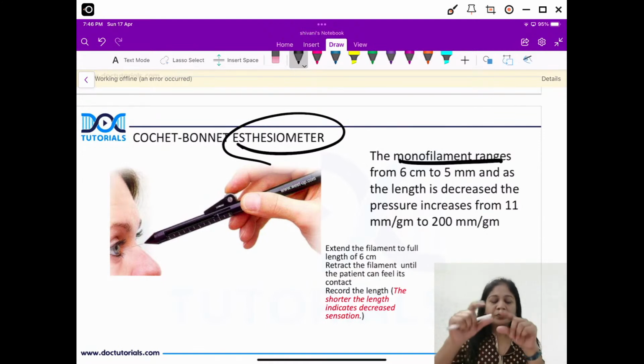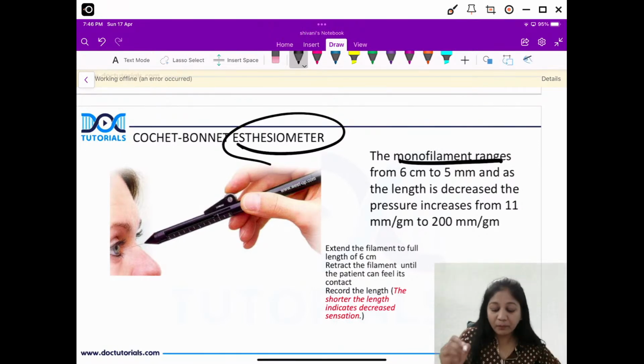Now, what do we do? We open the whole length, an esthesiometer of 6 centimeters length. Now we touch it to the cornea with a certain pressure. Obviously, common sense, the lighter the pressure at which the patient feels it, the better the sensation, isn't it? If the patient has the sensation with the lightest pressure, that means he has good corneal sensation.